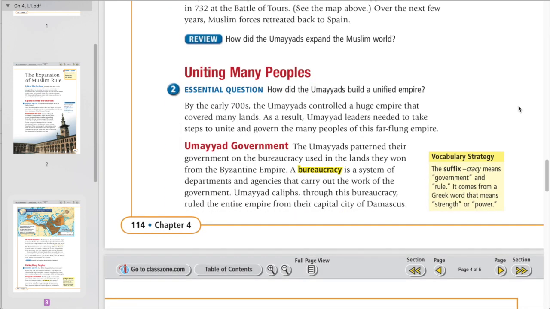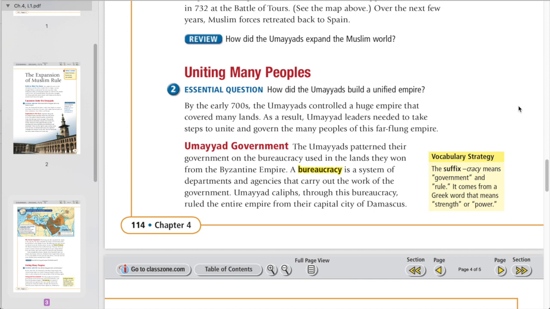Uniting many peoples. Essential question: How did the Umayyads build a unified empire? By the early 700s, the Umayyads controlled a huge empire that covered many lands. As a result, Umayyad leaders needed to take steps to unite and govern the many peoples of this far-flung empire.